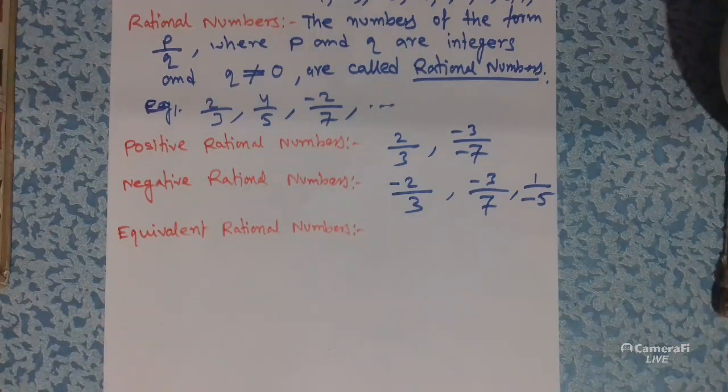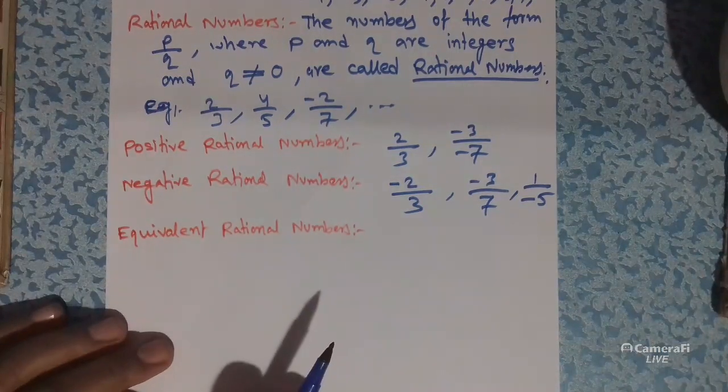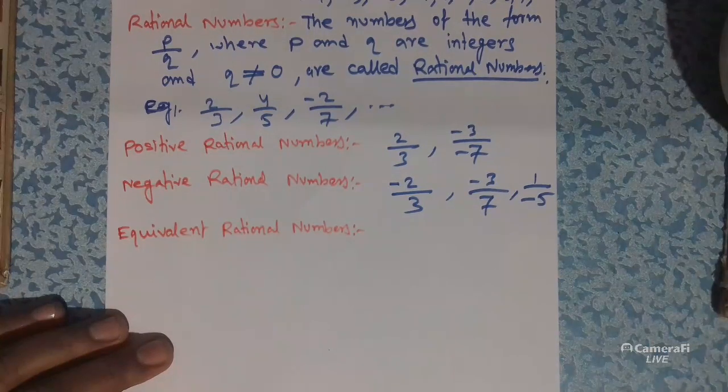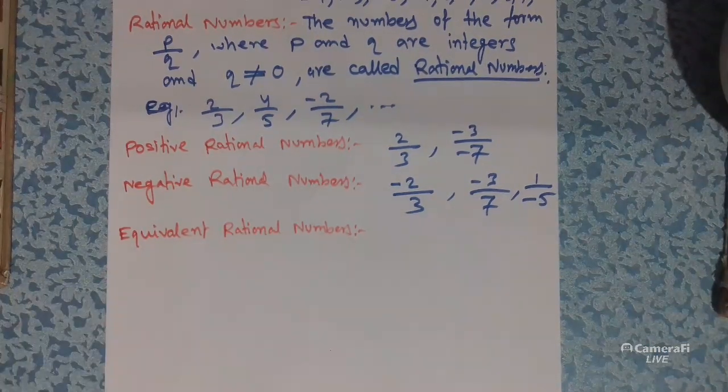On multiplying the numerator and denominator of a given rational number by the same non-zero number, we get a rational number equivalent to the given rational number. I repeat it once again. On multiplying the numerator and denominator of a given rational number by the same non-zero number, we get a rational number equivalent to the given rational number.